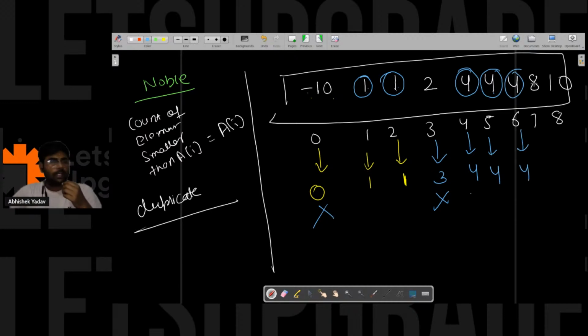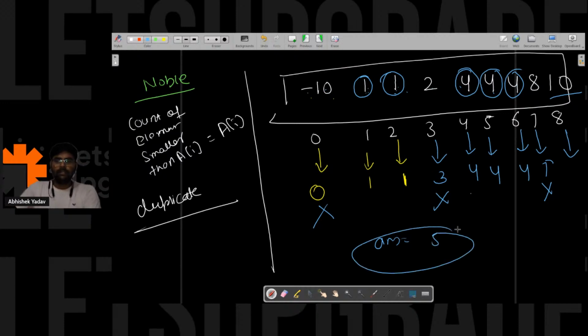And after that, for 8, how many elements are present in the array that are less than 8? 3, 4, 5, 6, 7. Total 7 elements are present in the array that are less than 8. So 8 is not a noble integer. After that, for 10, 8 elements are present in the array that are smaller than 10. So 10 is also not a noble integer. So total, how many noble integers do we have? We have a total of 5 noble integers, right? Yes or no? Correct.